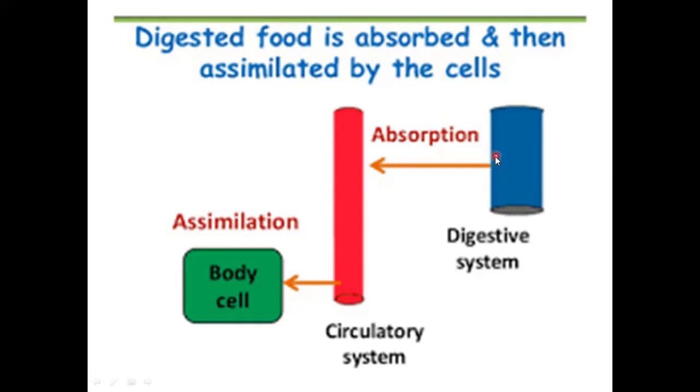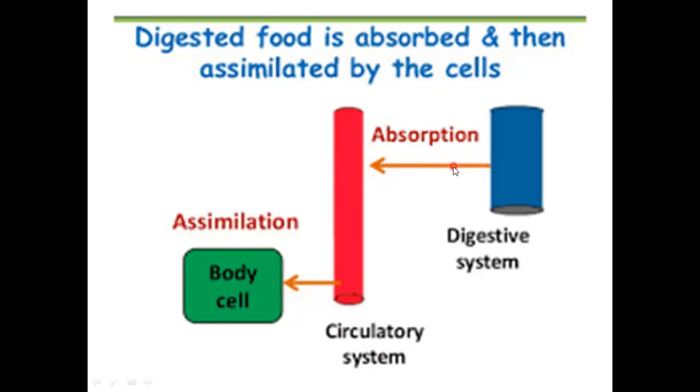The small intestine is surrounded by blood vessels. So the blood absorbs these simple soluble products, and it is the blood which circulates it to all body cells, to all organs, and in each organ it gives it to the cells. So the digested food is absorbed by the blood, and blood circulates the nutrients to all body cells.